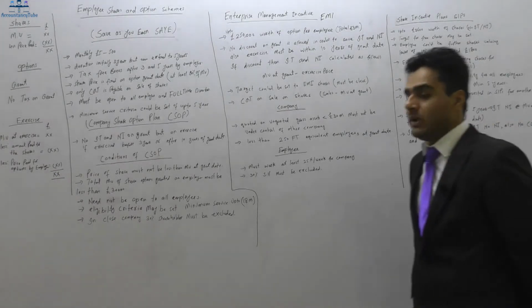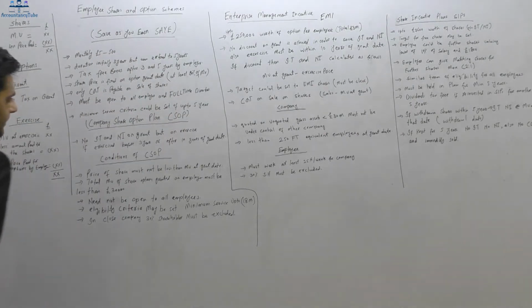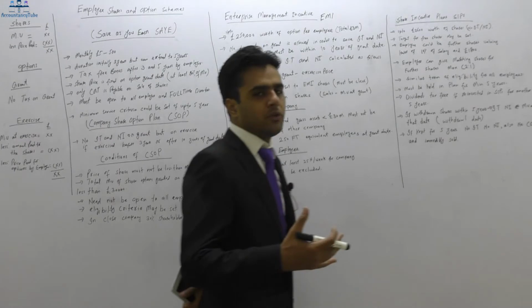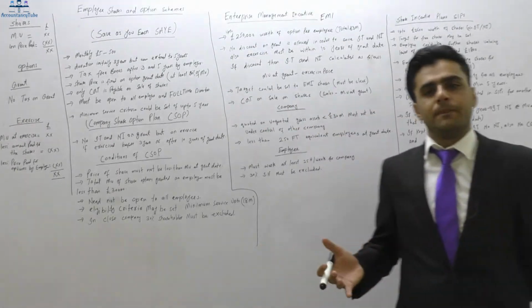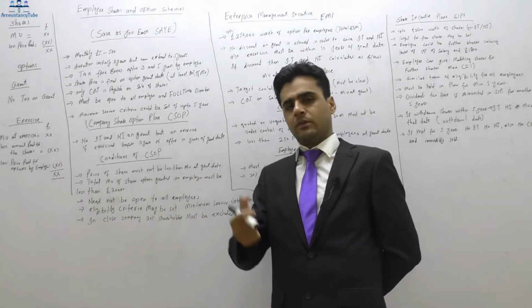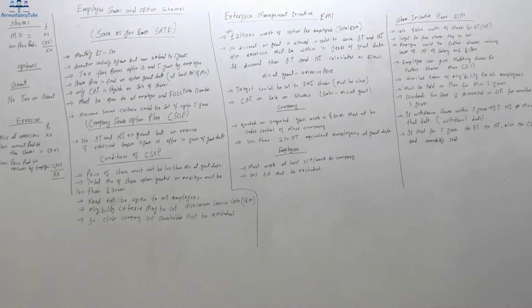Next one is company share option plans. In this as well, the company is giving the employees an option to buy shares. Of course, they will be given the options, and it is up to the employees whether they want to exercise that option or not. So no income tax and national insurance contribution on grant, but it will be on the exercise.